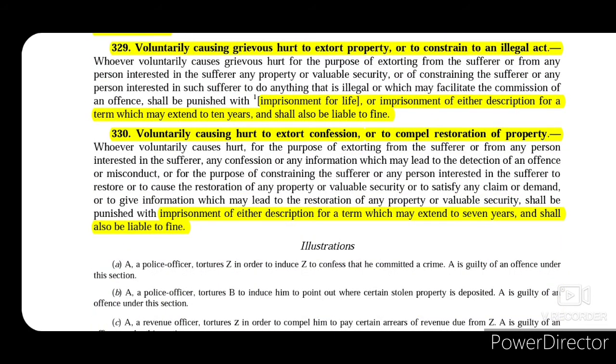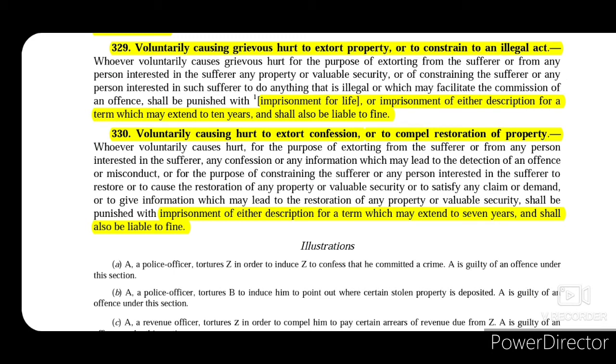Now section 329 talks about voluntarily causing grievous hurt to extort property or to constrain to an illegal act. So what happens if that person causes grievous hurt instead of hurt to extort property or to constrain to illegal act? Then that person will be punished with imprisonment for life or up to 10 years and shall also be liable to fine.